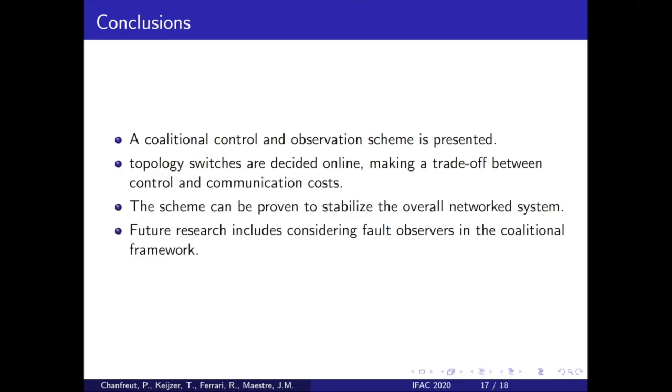In summary, we have presented the topology-switching coalitional control and observation scheme. This scheme can change topologies online by making a trade-off between performance and communication costs, and is guaranteed to stabilize the networked system. In future work, we would like to explore the possibility of including fault observers into this framework as well, to detect faulty or even malicious agents, such that we can provide a solution also outside nominal behavior.